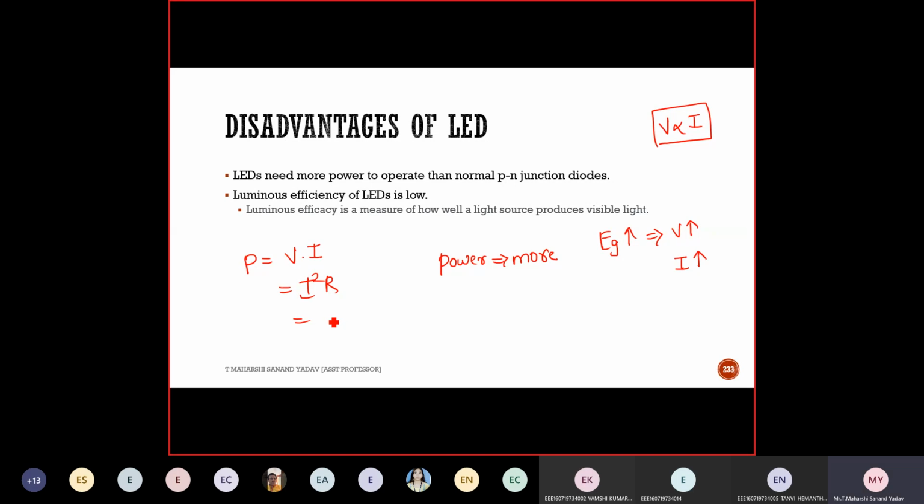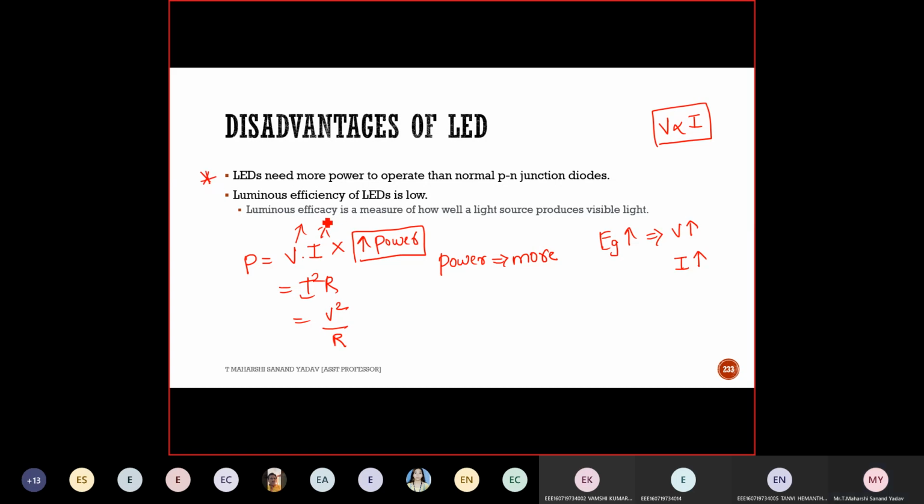Next, third formula: V square by R. Suppose if voltage is more, current is more. If you multiply it, I'll get more amount of power. So that's why it needs more amount of power to operate. That is the main disadvantage with light emitting diode.